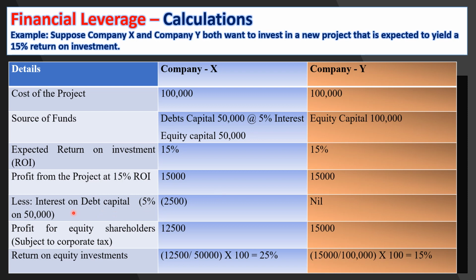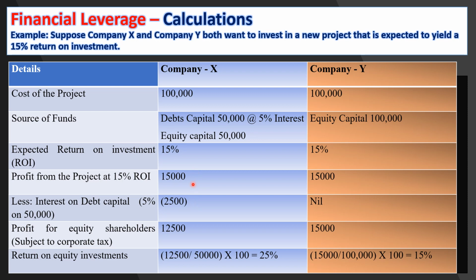Less interest: the company has to deduct interest on debt capital. As already mentioned, only company X is going for debt capital of 50,000. The company borrowed a 50,000 loan at the rate of 5%. So 5% on the 50,000 loan is 2,500.